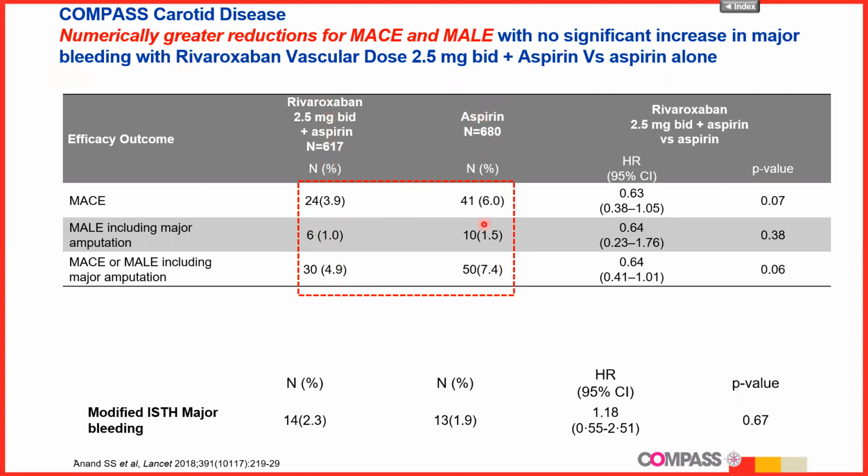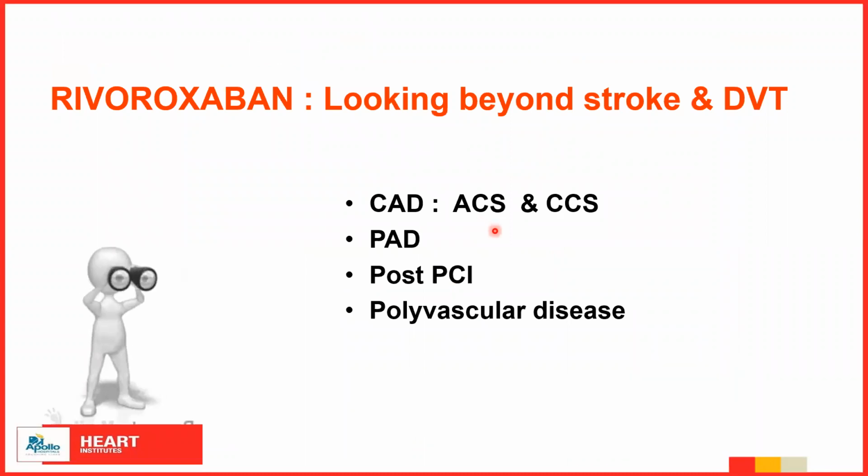So this comes to the fact that we have to look beyond stroke and DVT prevention while using Rivaroxaban. There is a role to use in acute coronary syndrome, chronic coronary syndrome, peripheral artery disease, post-PCI, whether the patient has atrial fibrillation or does not have atrial fibrillation, and polyvascular disease where you want to decrease the incidence of CVS. In practice, it has not yet picked up this much, but we have much evidence.